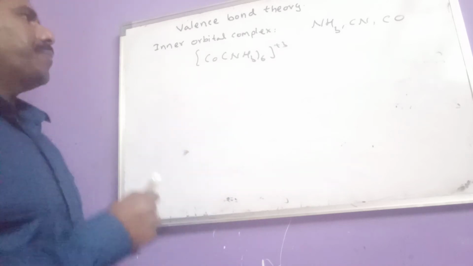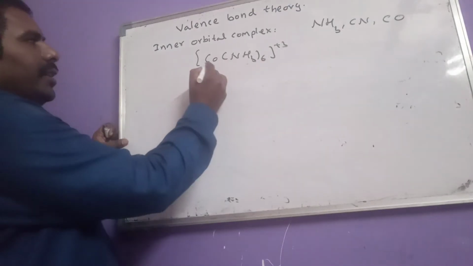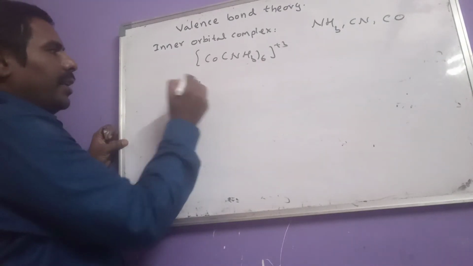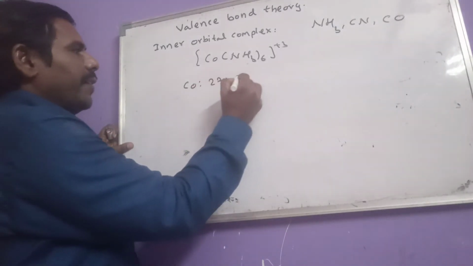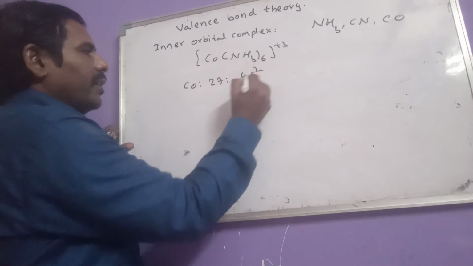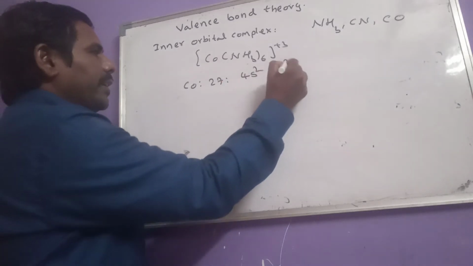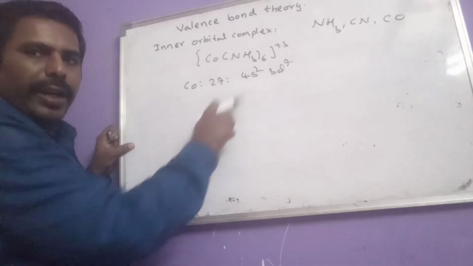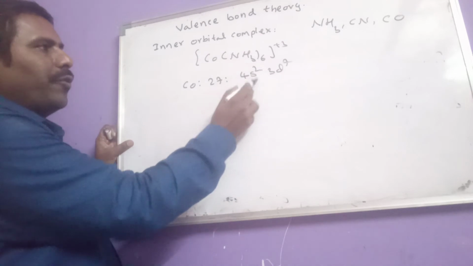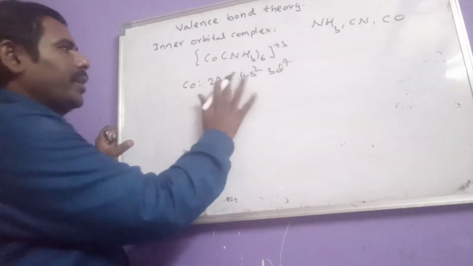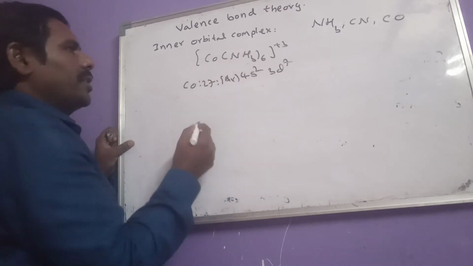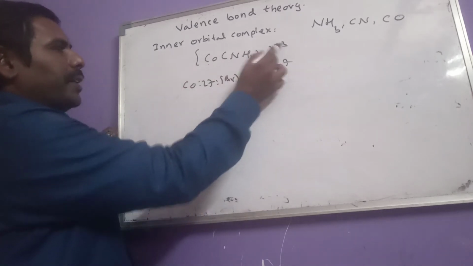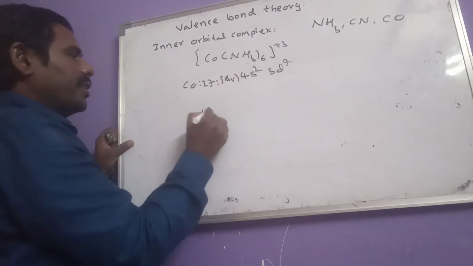Then what is happening here when a strong ligand approaches? First, this is the central metal atom cobalt. Its atomic number is 27, configuration argon 4s2 3d7. Here cobalt is present in the +3 oxidation state.